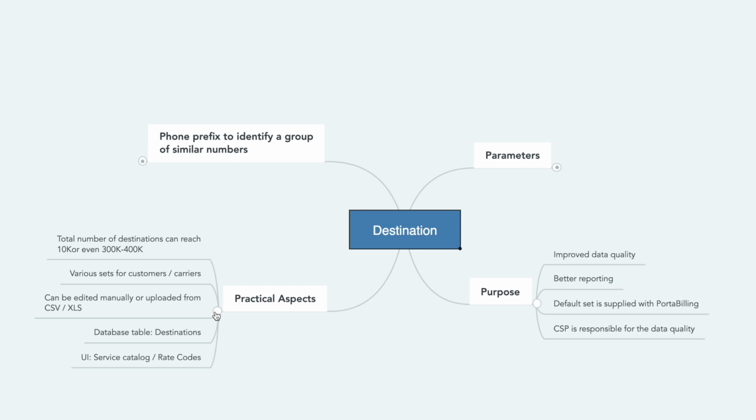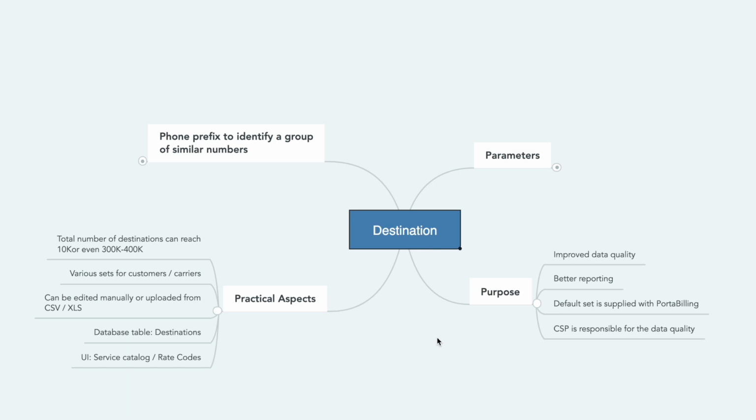Each service provider is responsible for keeping their destinations up to date, and they are modifying them according to their specific business needs. To make a service provider's life easier, the system includes a default set of destinations. It is about 3,000 records, which cover main countries and main destinations in these countries. We have customers that reach up to 300,000 and 400,000 destinations.